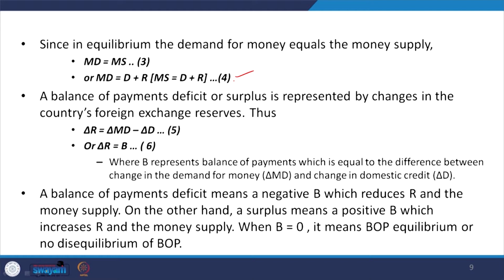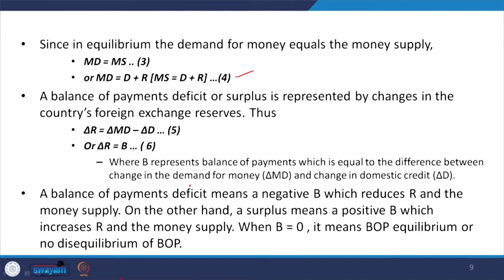Now, a balance of payments deficit or surplus is represented by changes in the country's exchange reserves. Okay. Because exchange reserves also determine the net demand for money and the supply of money, or the currency. So, the change in reserves is nothing but the change in money demand minus the change in domestic credit availability.